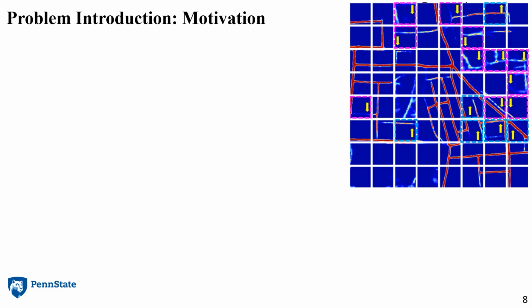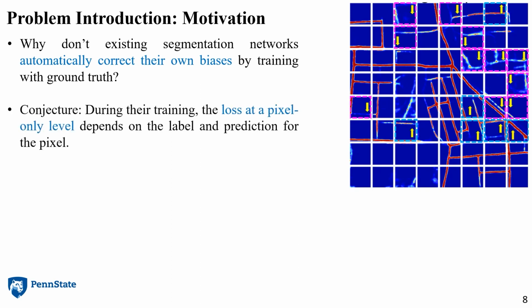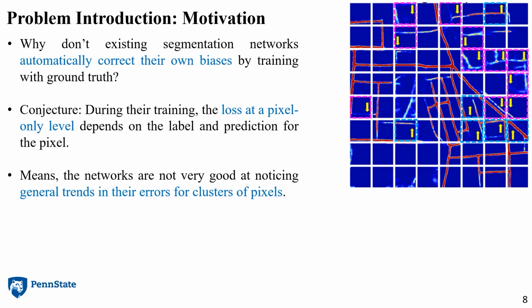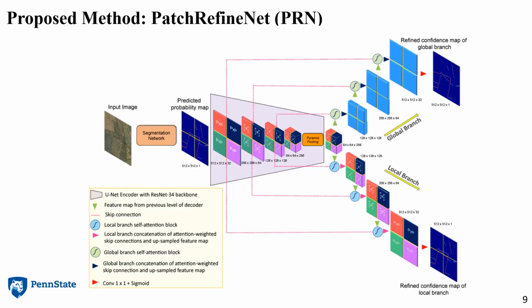Before heading further, it is necessary to answer an important question: why don't existing segmentation networks automatically correct their own biases by training with ground truth? Well, we conjecture that during their training, the loss is at a pixel-only level, and the loss depends on the label and prediction for the pixel. That means that the neural networks are not very good at noticing general trends in their errors for clusters of pixels. So we need a separate signal apart from the ground truth that reflects collective trends and biases in different patches. This brings us to our proposed method, which is called the PatchRefineNet, or the PRN.